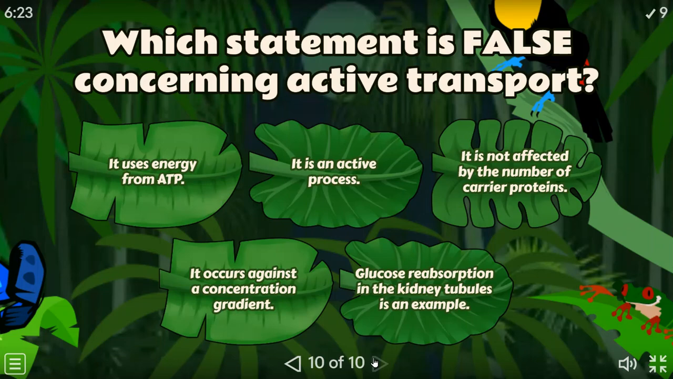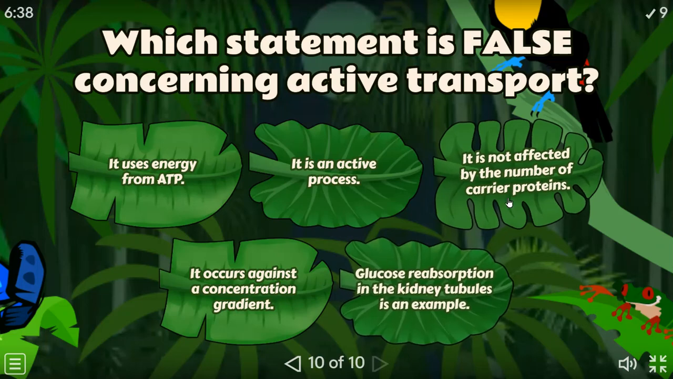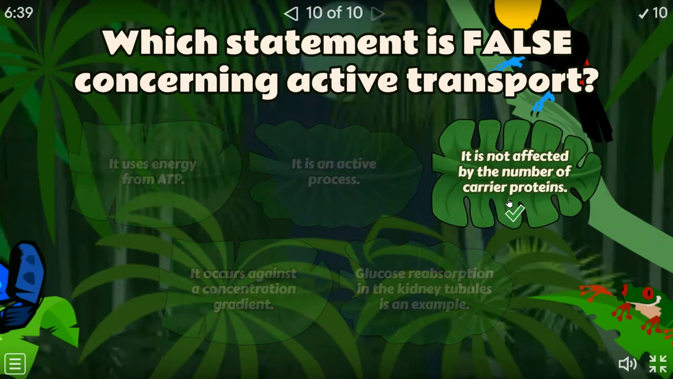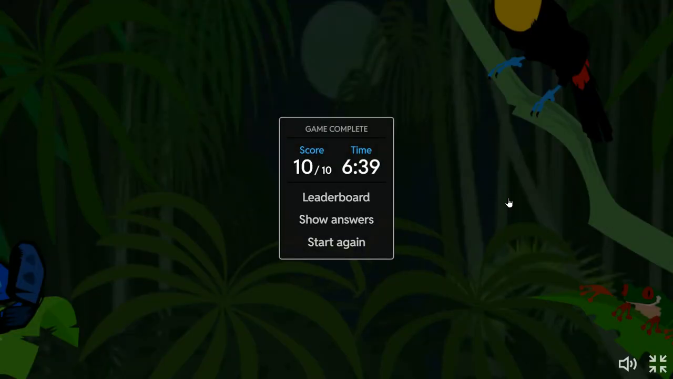Glucose reabsorption in the kidney tubules is an example of active transport. I told you that the movement of glucose takes place with the help of active transport because glucose is a larger molecule, right? Yes. So our answer will be this one. Okay, very good.